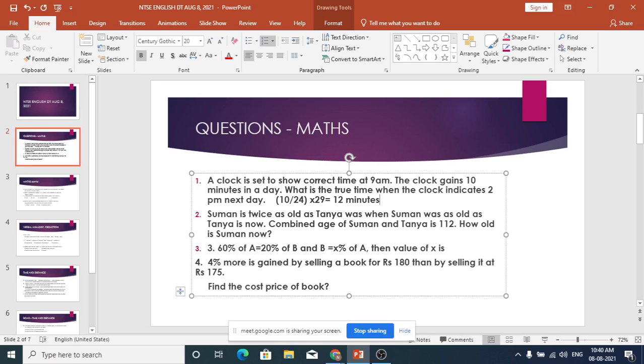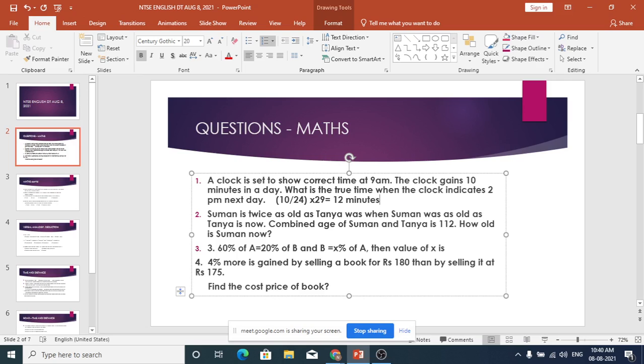Sir, I don't understand this question. You are not able to understand. Okay. A clock is set to show correct time at 9 a.m. Today at 9 a.m. it is showing the correct time. The actual time is 9 a.m. and what the clock shows is also 9 a.m. But it gains 10 minutes in a day. Every day it gains 10 minutes. That means tomorrow at 9 a.m., instead of the true time 9 a.m., it will show 9:10.